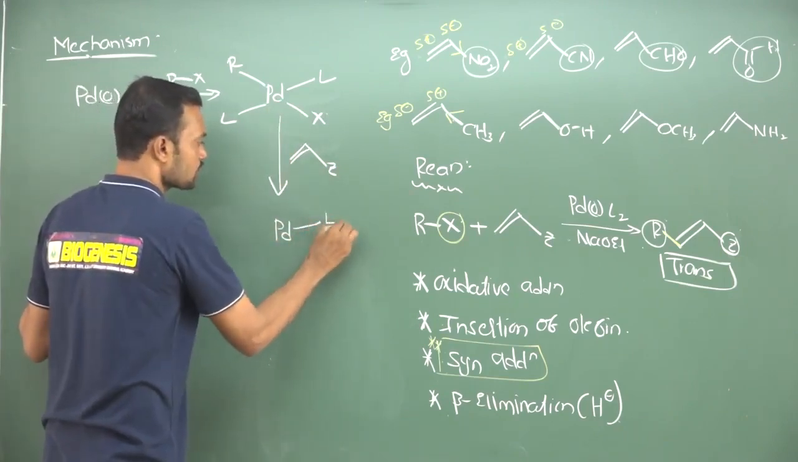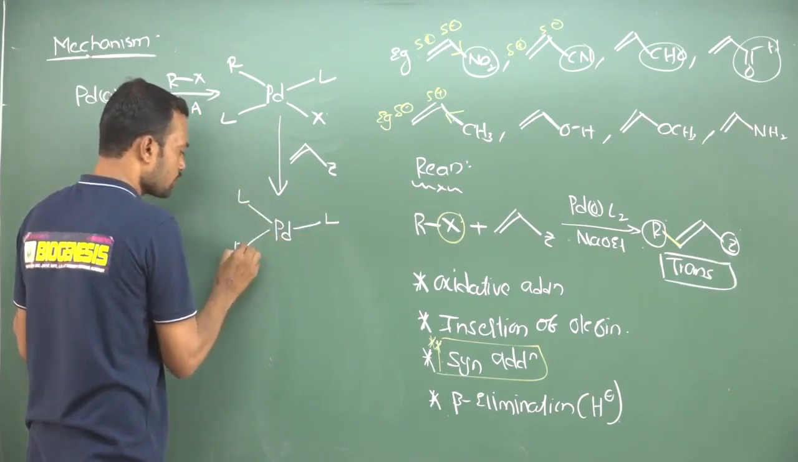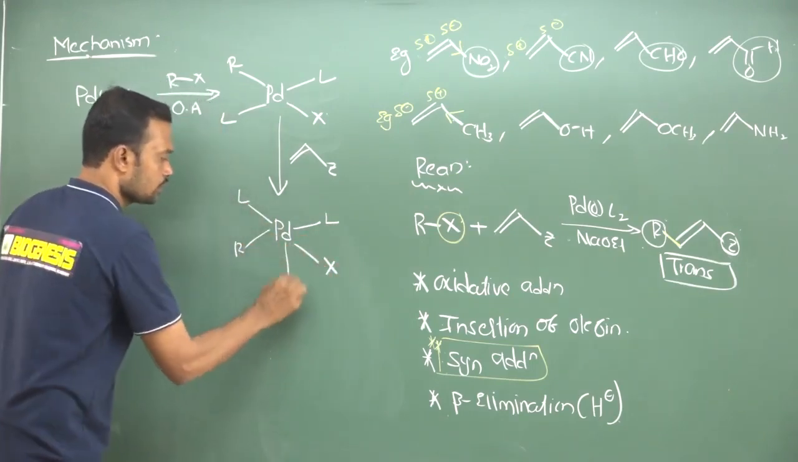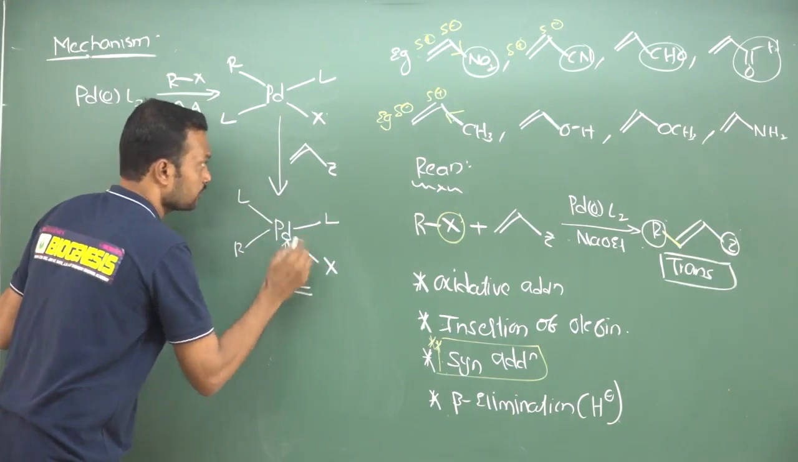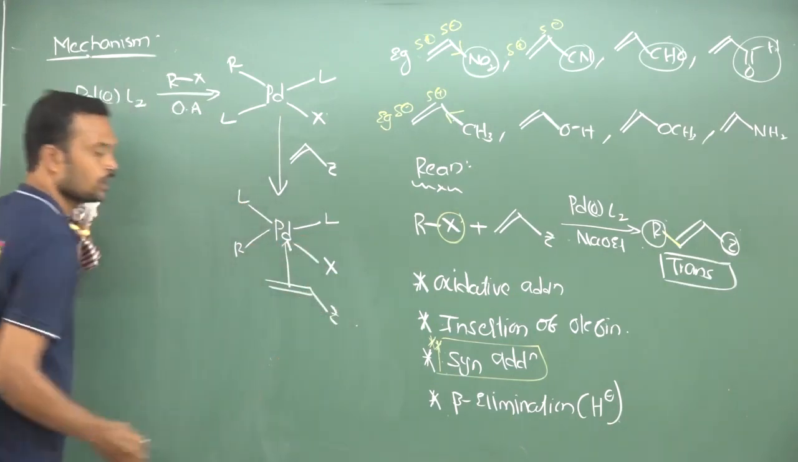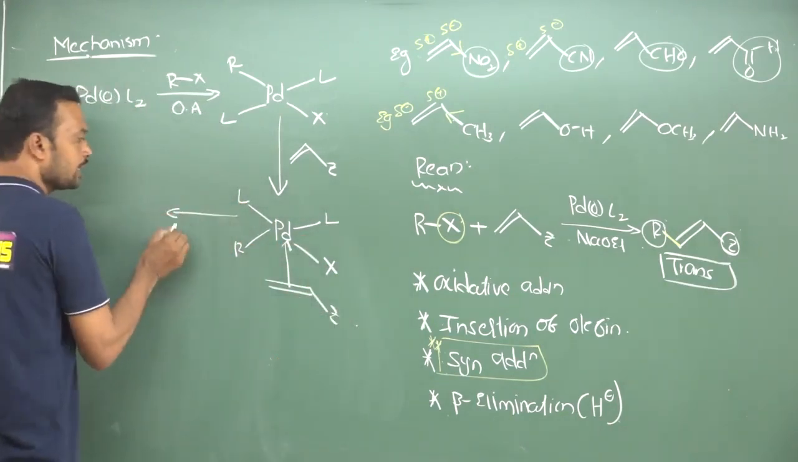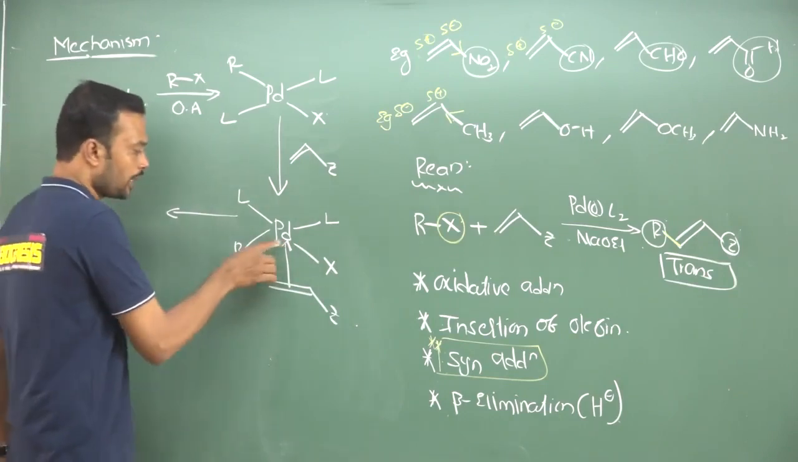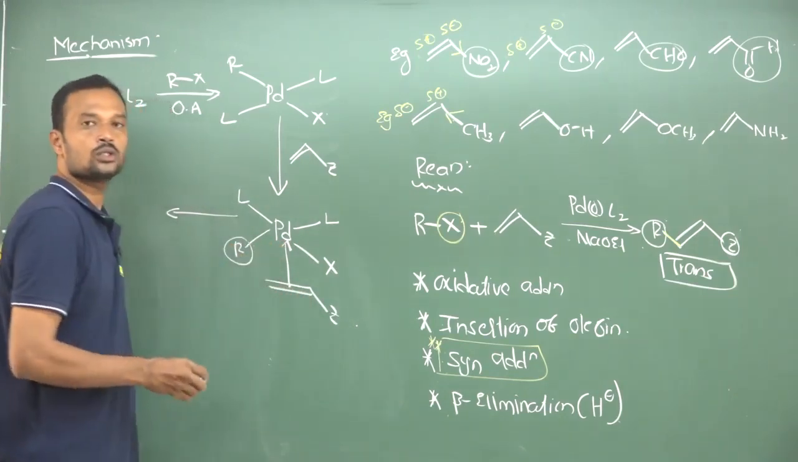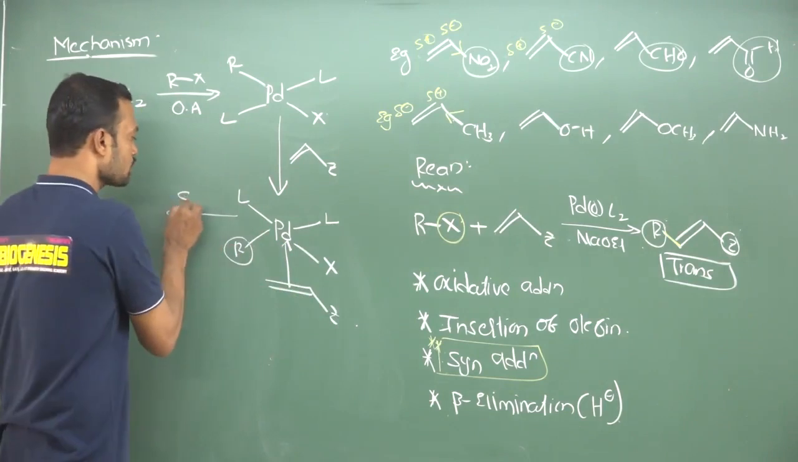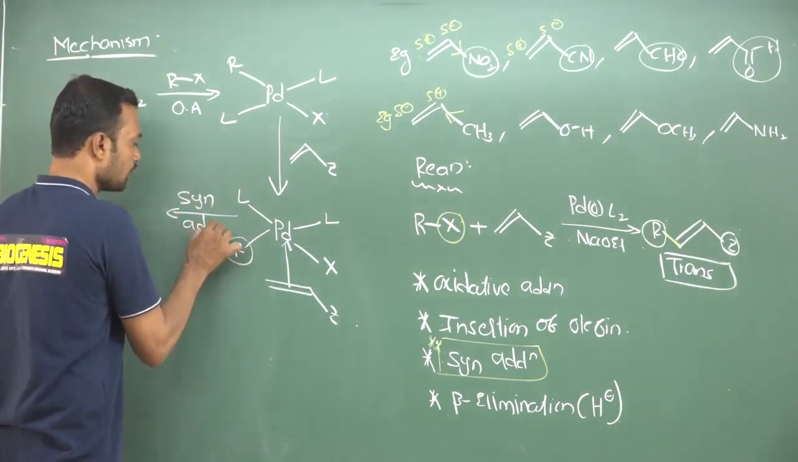Now what happens? This is L, next here also L, this is R. Now I am writing X. Now this double bond is inserted over here. This is called the insertion reaction. So later on what happens? See, there is a syn addition. So palladium and this alkyl part around this olefin will undergo syn addition here. This is a syn addition.